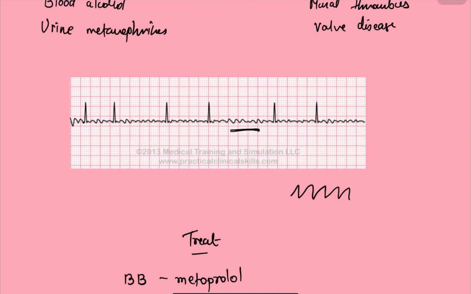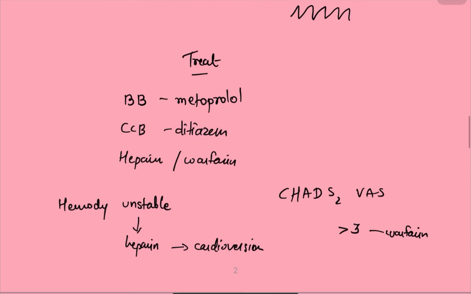And moving on to treatment for atrial fibrillation, the treatment will be beta blockers, that is metoprolol, calcium channel blockers, diltiazem, and anticoagulants such as heparin or warfarin. So we'll look at the patient and check if the patient is hemodynamically stable or unstable. If the patient is unstable, then we'll give anticoagulant and then immediate cardioversion. And if the patient is hemodynamically stable, then we'll go for anticoagulant plus cardioversion, but after 6 weeks.